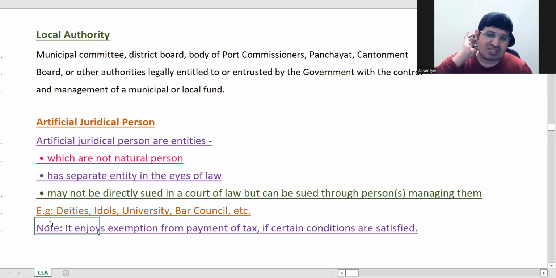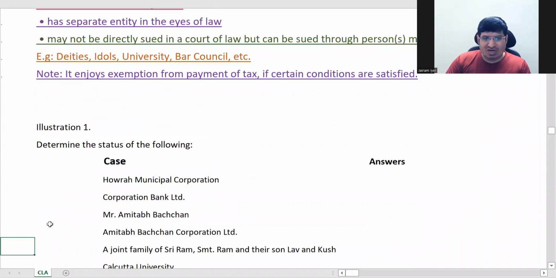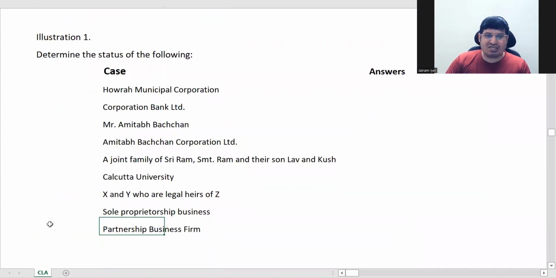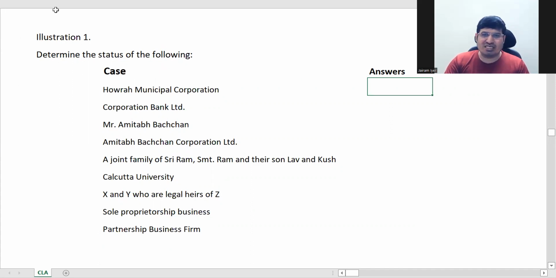Okay, so the last point is just that an AJP has certain tax exemptions, because of the way they are structured, as you can see, it is mostly your deities, idols, and all. There are some tax exemptions. So that's it. And after this, there are certain things where you have to tell me which is which, which kind of person: individual, HUF, AOP, BOI, or AJP.